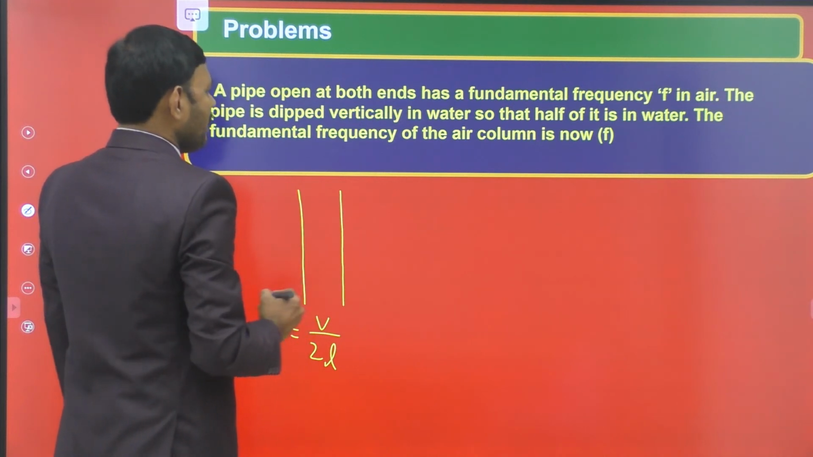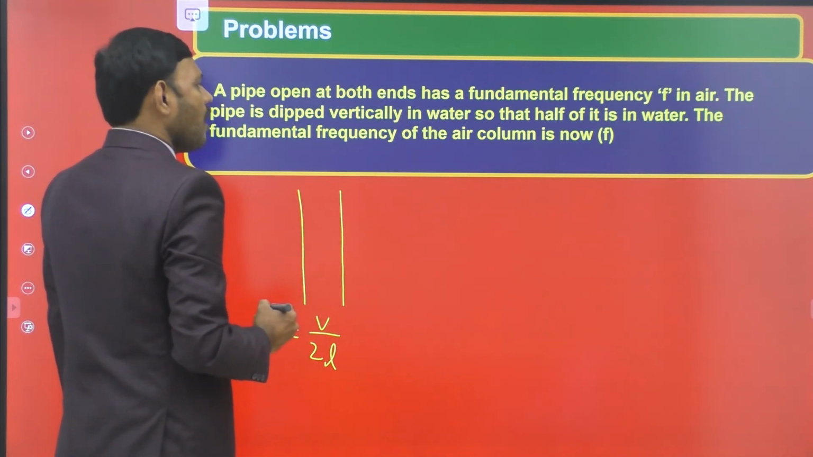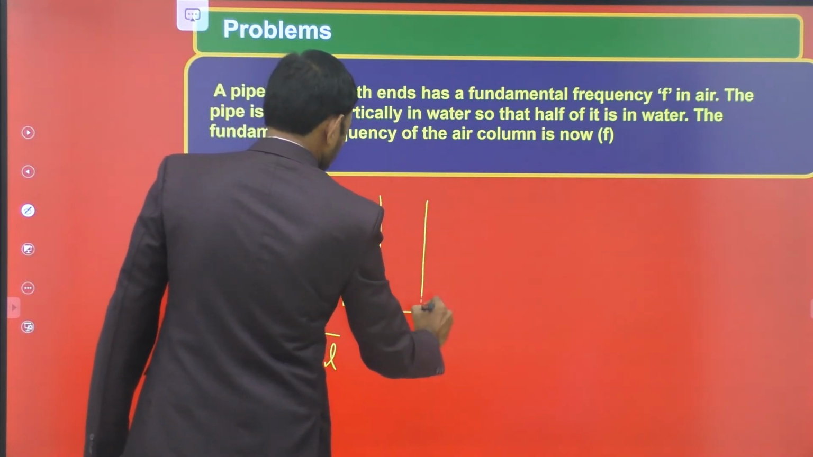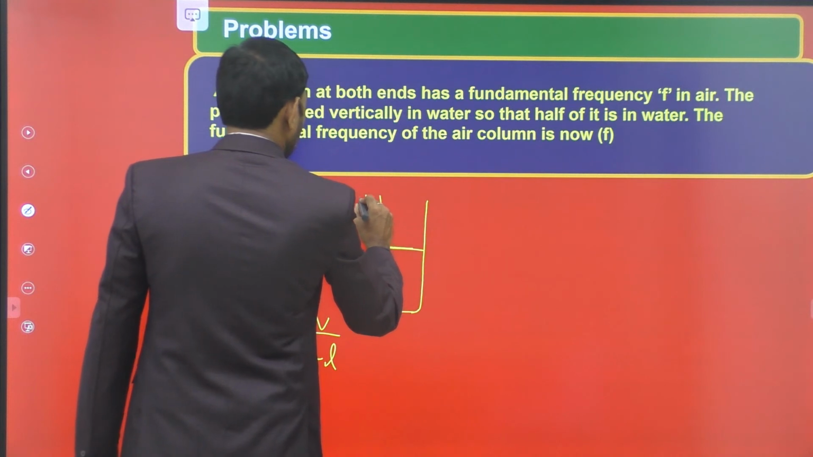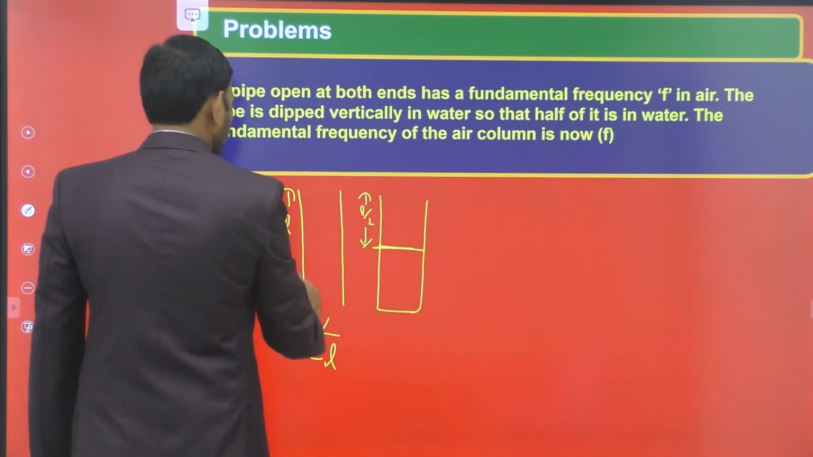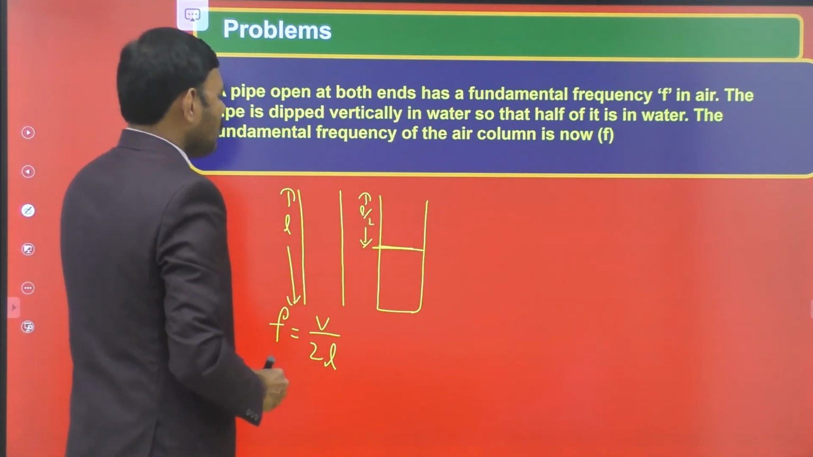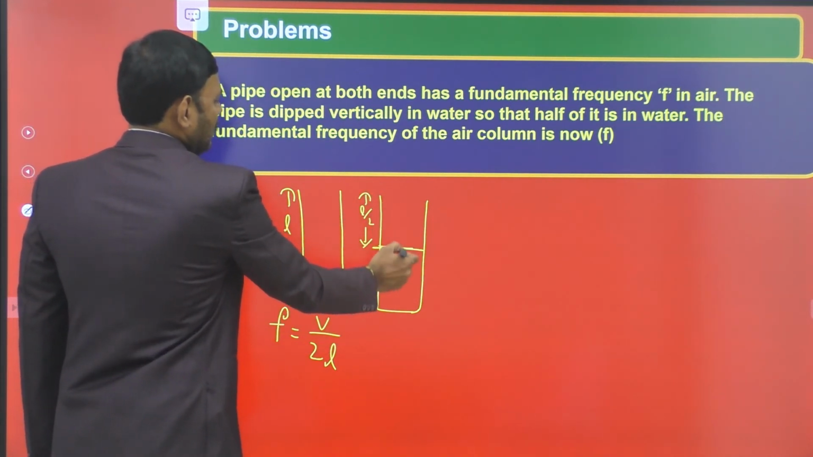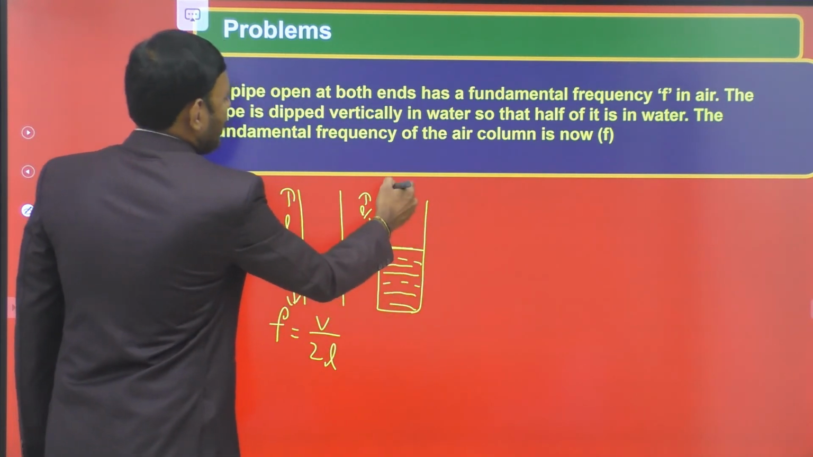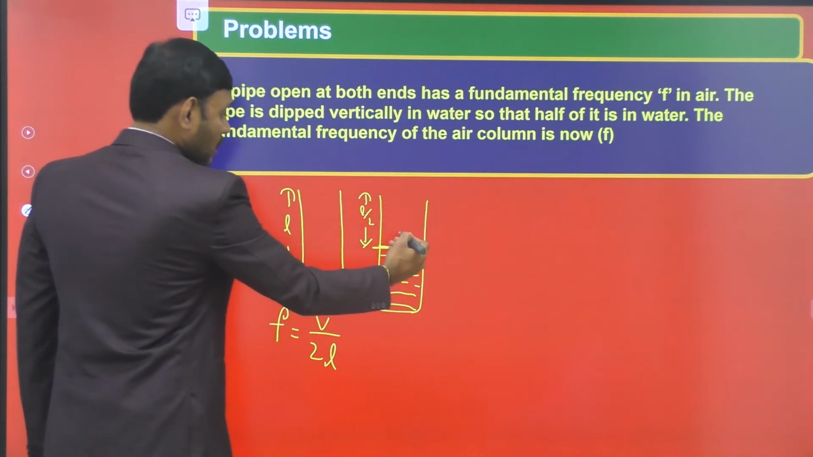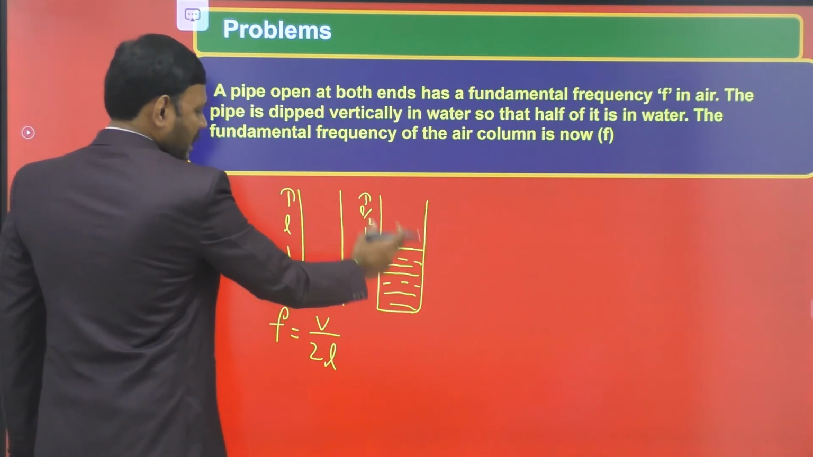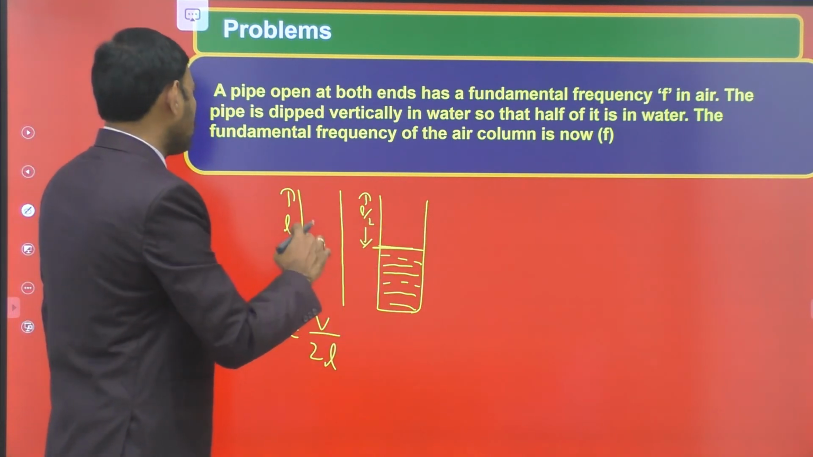The pipe is dipped vertically in water so that half of it is in water. Here the length of the air column now becomes L by 2, because half of the pipe is dipped in water. This is water, completely filled with water. So the vibrating column length is L by 2, and moreover it becomes a closed pipe now. Now the open pipe becomes a closed pipe with a length L by 2.